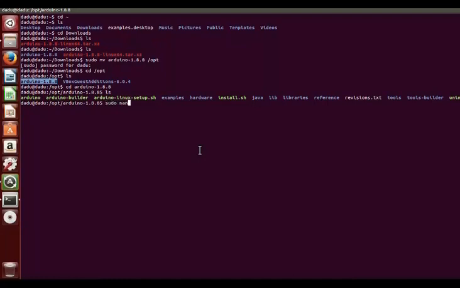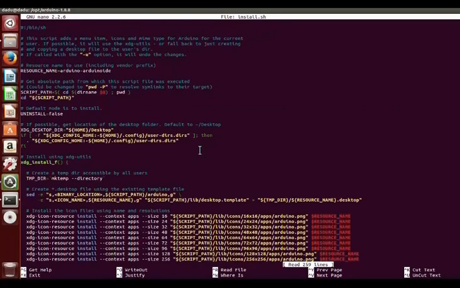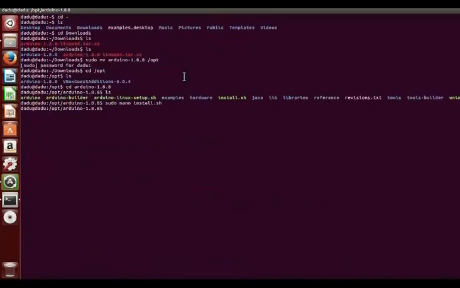So let us go to install.sh file using nano editor. Okay, so now there is some line called resource name, and in the resource name it is written that Arduino IDE. We have to ensure that whatever it is written, that is correct. Sometimes it is written Arduino IDE, so that is not correct. So if that is there, we have to change this. Okay, so already we are correct. So whatever it was written, that was perfect. So we don't need to change anything.